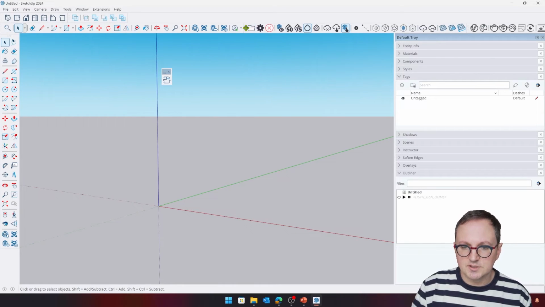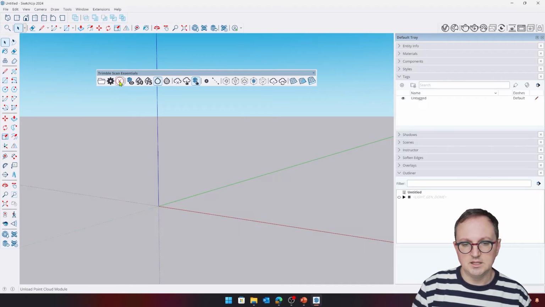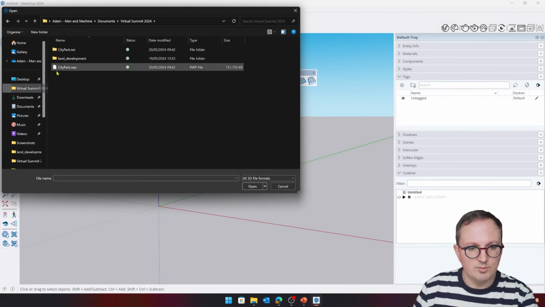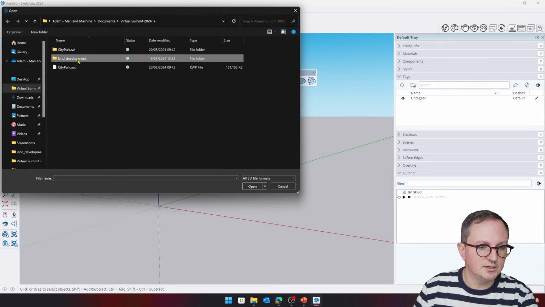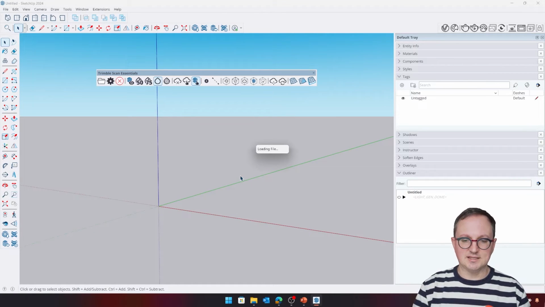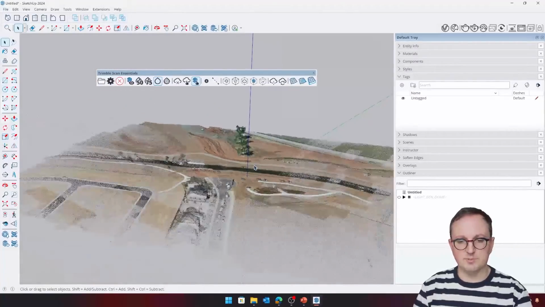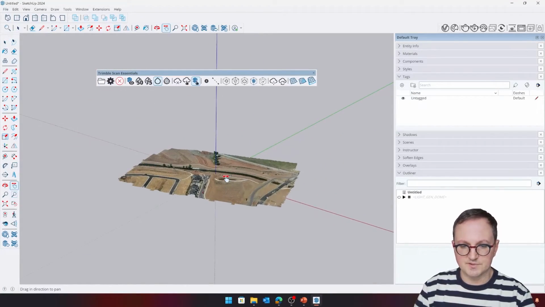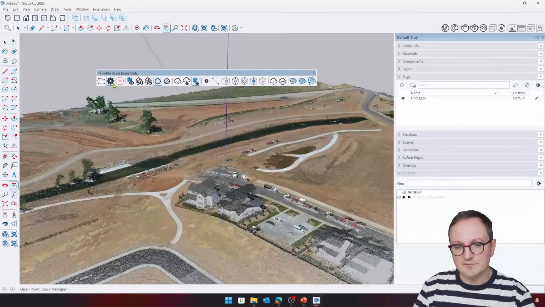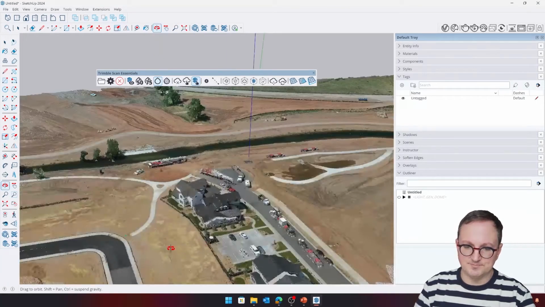Okay, so Scan Essentials is this bar here. And I can basically open a point cloud from some of the common formats. I'm going to grab this land development one. I think E57, LAS, I think those are some of the common ones. We can open those natively, as well as things that have been created by Trimble scanners or robo-dogs or drones or whatever it is. And we get a few tools to be able to visualize our point cloud directly inside of SketchUp.